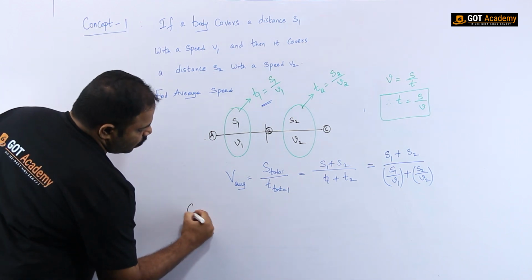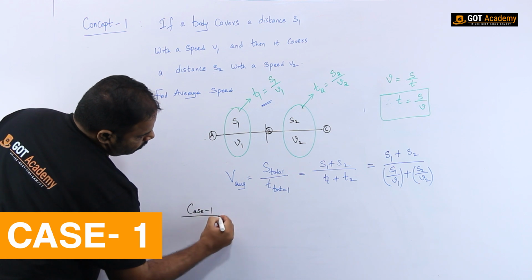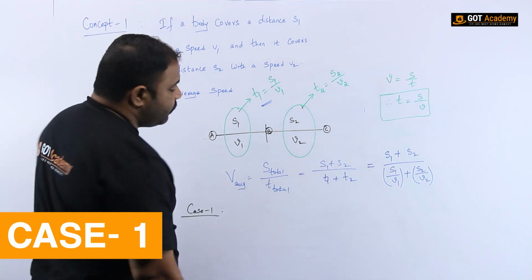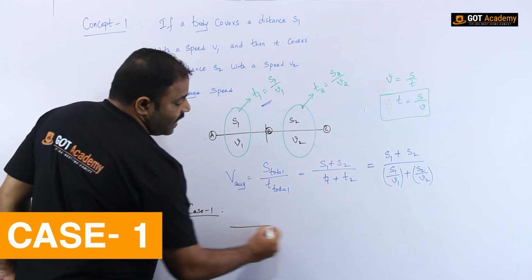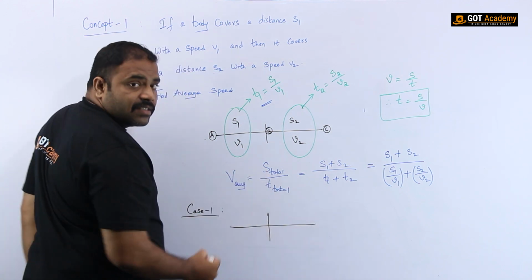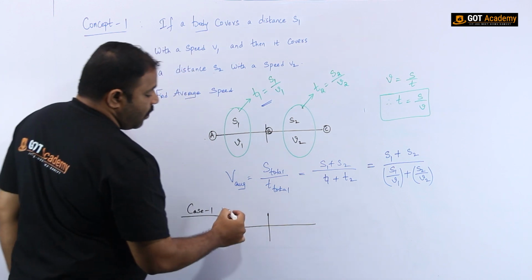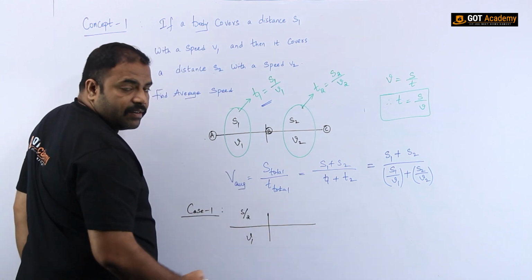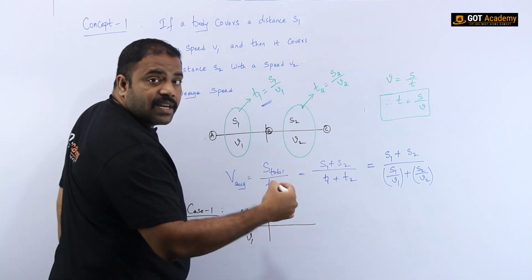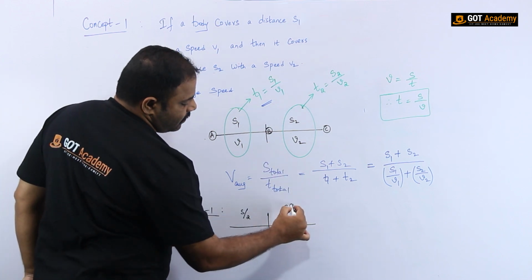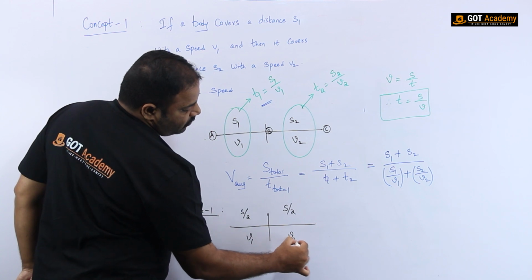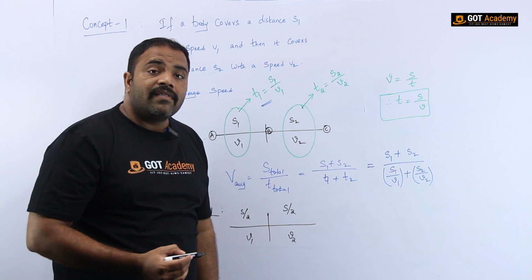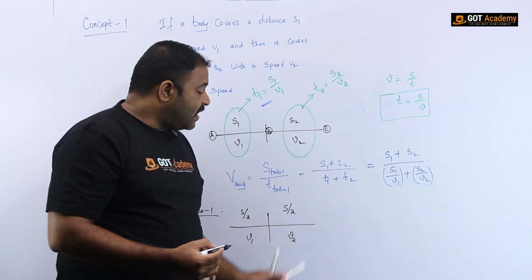So coming to case 1, directly I am giving you the diametric part. I say that a body covers a distance. A body covers half of the distance with a speed V1 and then it covers the remaining half of the distance with a speed V2. This is what the question is. Repeating, a body covers half of the distance with a speed V1 and then the remaining distance.